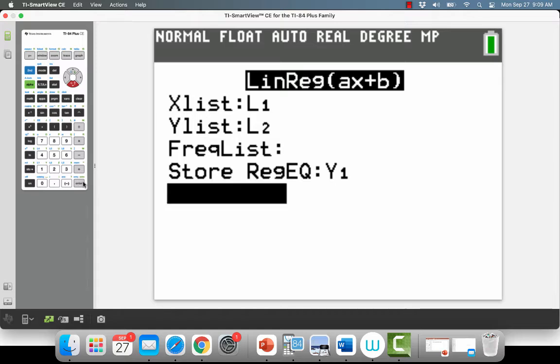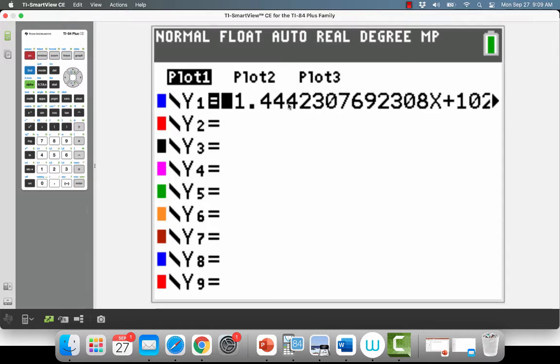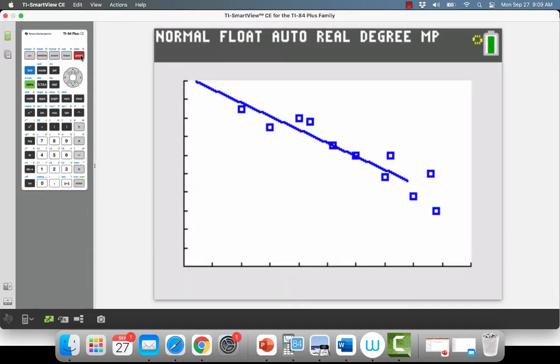So we need to make sure y1 is cleared out. Now when I calculate, it gives me my information. I write down the important stuff. But now look here in y1. Oh, look at how many decimal points they went. And now it's there. And now I go to graph, and I have my nice regression equation.